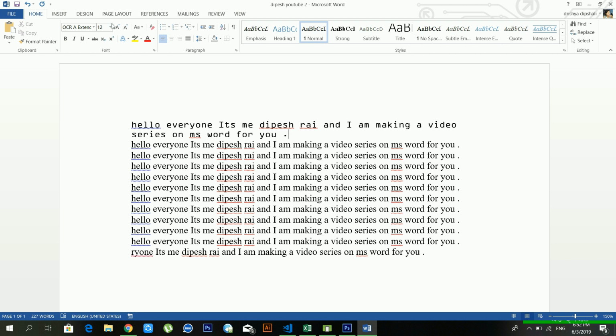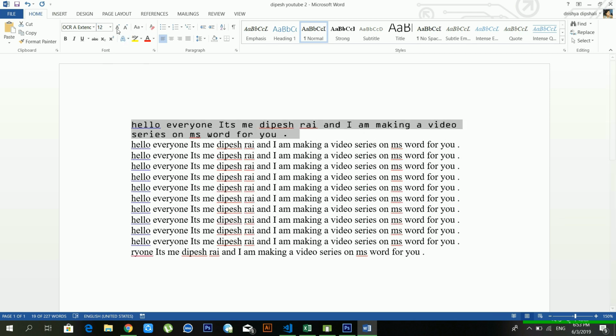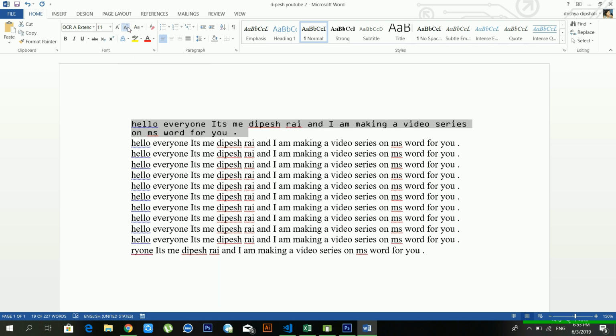And another is font size. You can increase and decrease your font size from here. See, there are lots of sizes available, and from here also you can increase the size, and from here you can decrease your size.